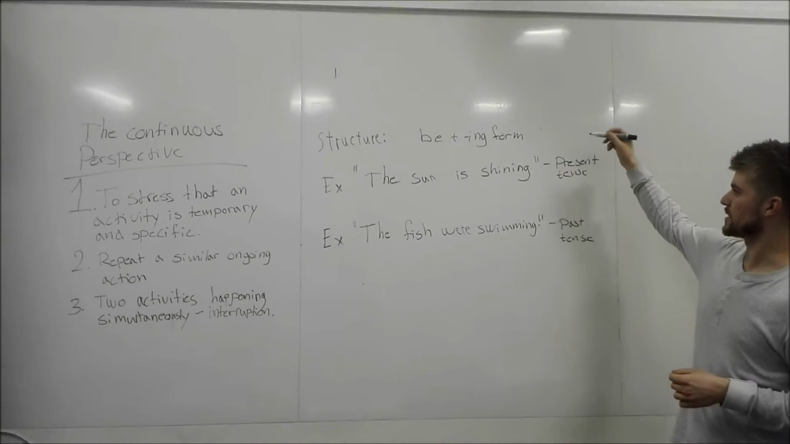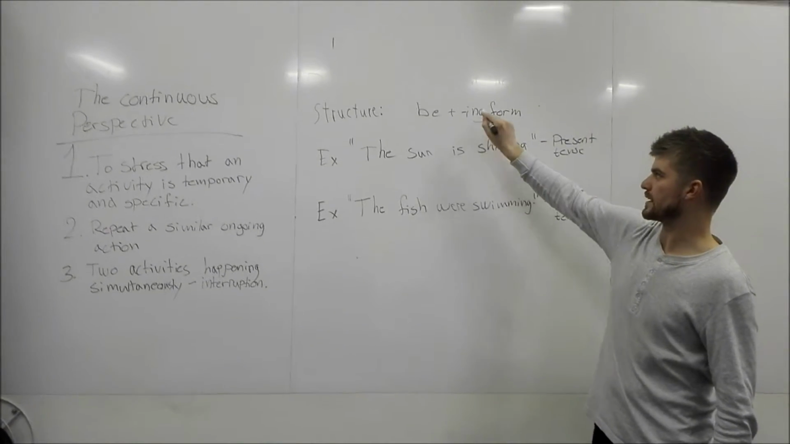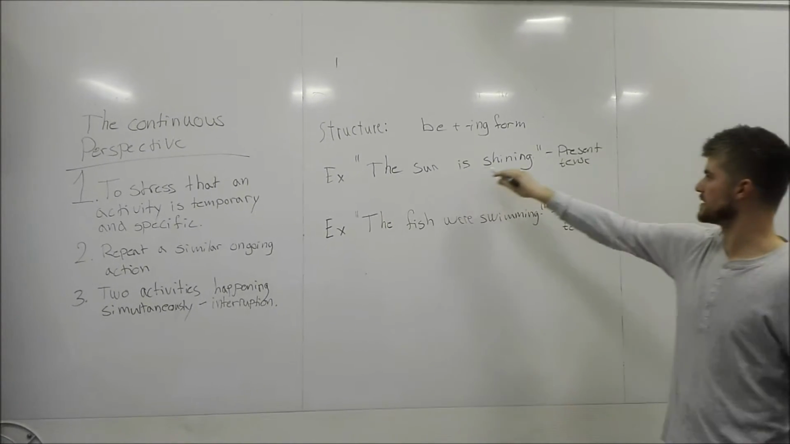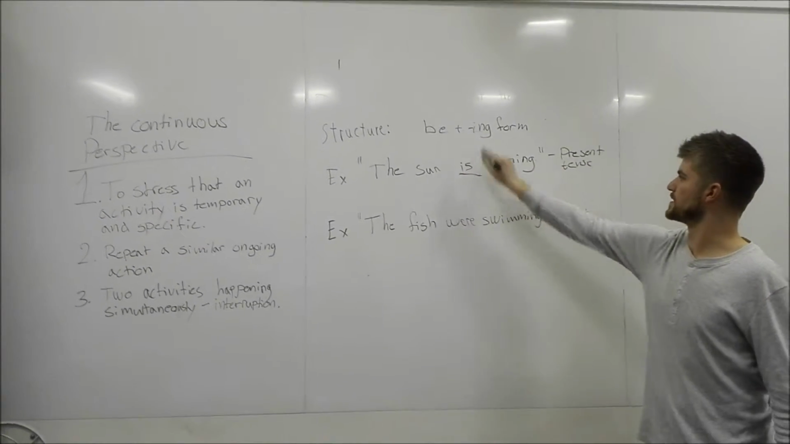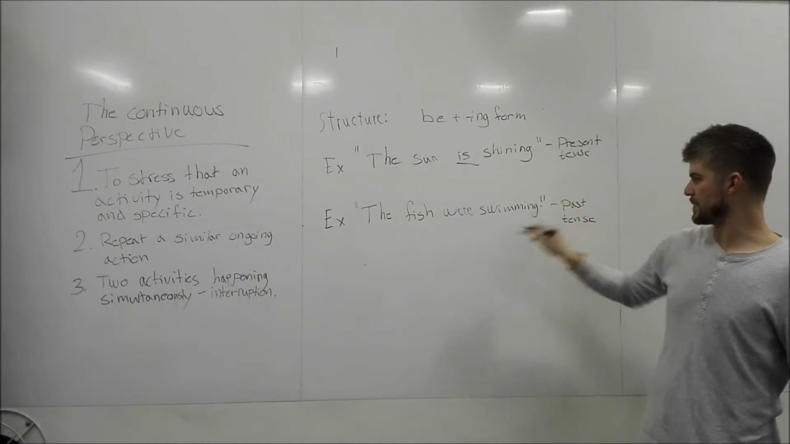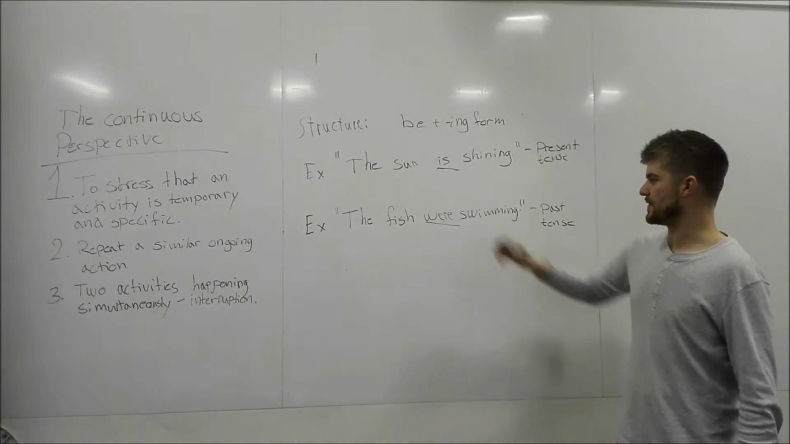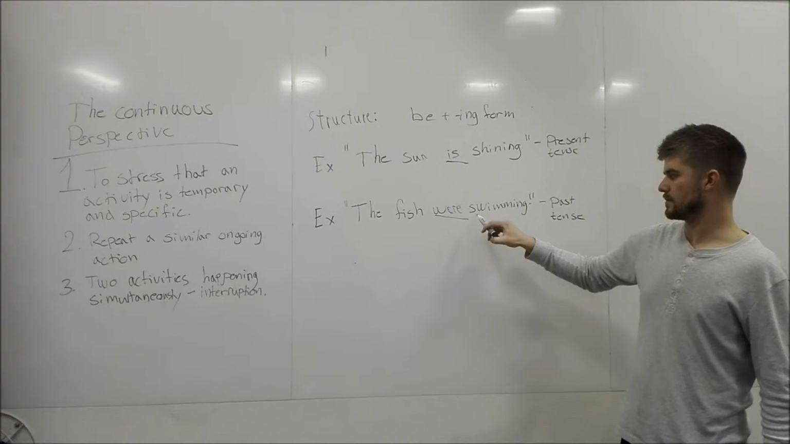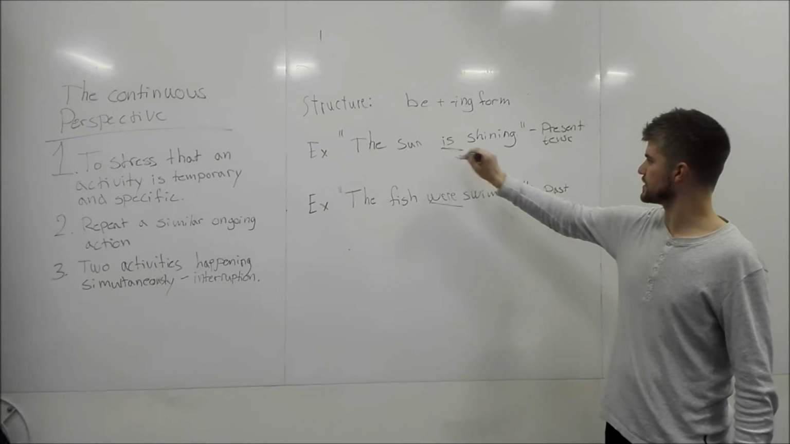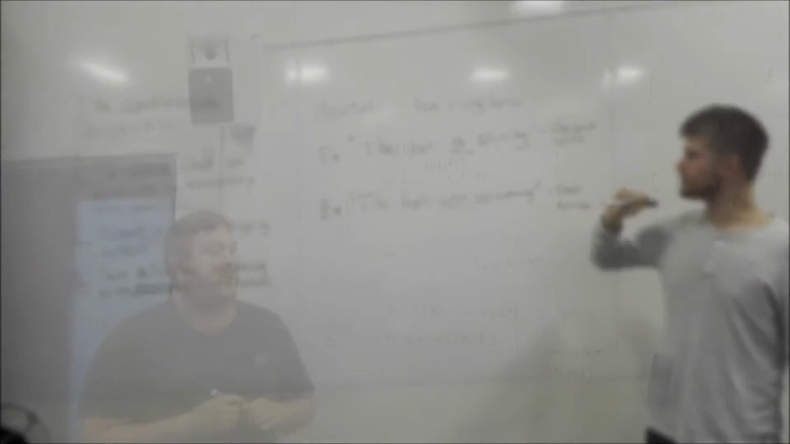So, how we structure the continuous perspective is like this: be plus ing, where ing comes after the verb be. So, in this case, in the present tense, the sun is shining, is takes the place of be. And the same thing goes for this example. The fish were swimming. In the past tense, were takes the place of be. And this is in plural, so we say were, or was if it was in singular. And the same goes for up here. It's in singular, who are in plural, and it would be are.